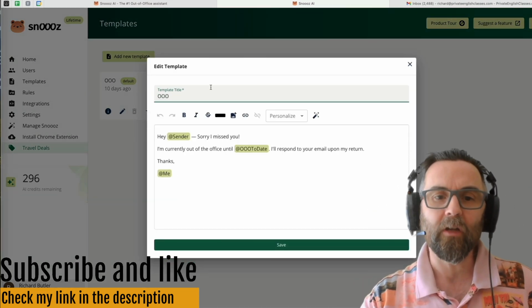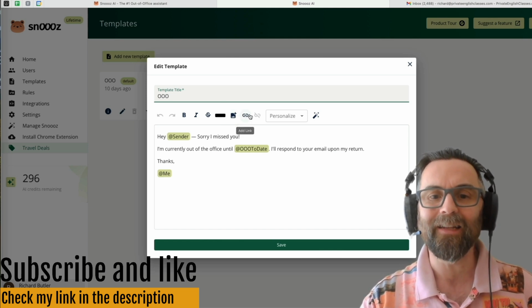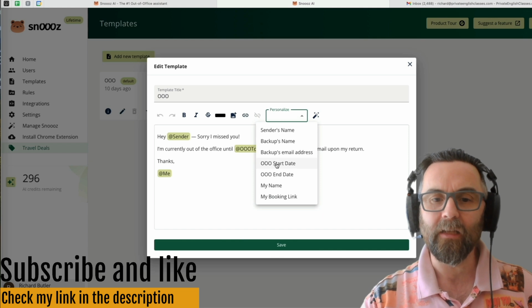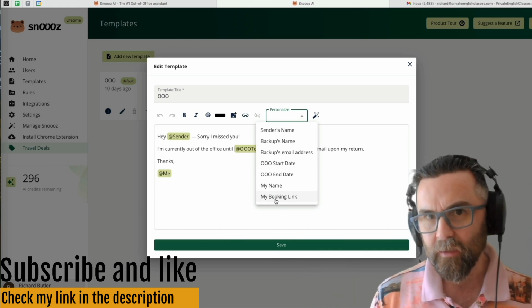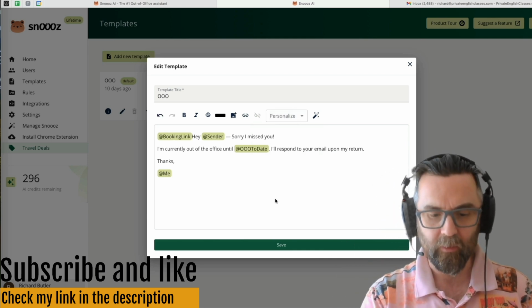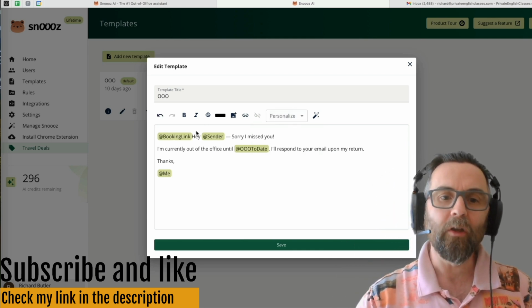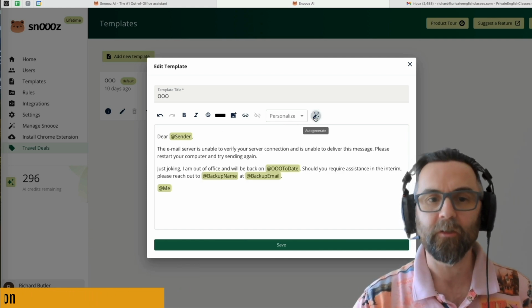Now, let's have a look at a couple of the options here. I can put in different colors. I could add an image. I can add a link. I can personalize this. Okay. Now, here's one that I like. If you add in your booking link, it will automatically put in your booking link wherever you put that variable there. Or you can ask AI to write you an actual message.